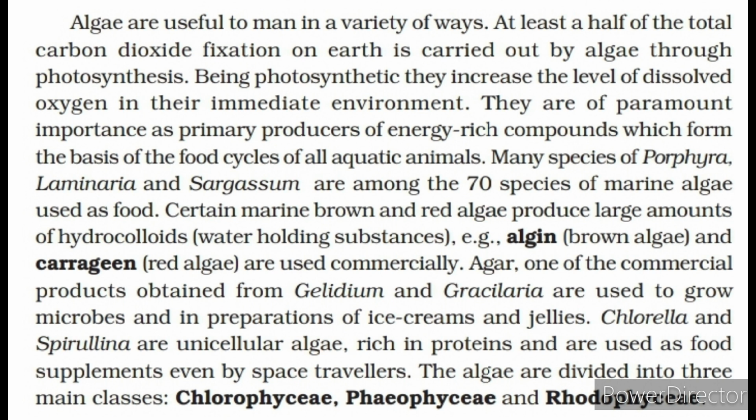Certain marine brown and red algae produce large amounts of hydrocolloids, water-holding substances. Example, algin, brown algae, and carrageen, red algae, are used commercially. Agar, one of the commercial products obtained from Gelidium and Gracilaria, is used to grow microbes and in preparations of ice creams and jellies. Chlorella and Spirulina are unicellular algae, rich in proteins, and are used as food supplements even by space travelers. The algae are divided into three main classes: Chlorophyceae, Phaeophyceae and Rhodophyceae.